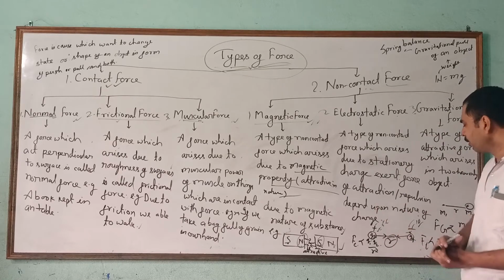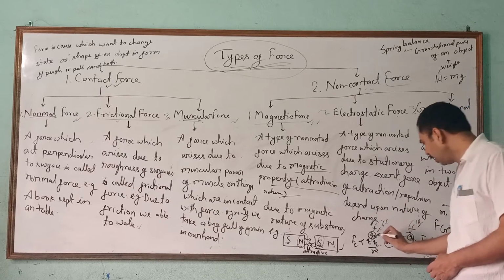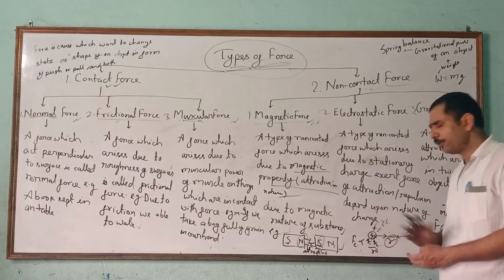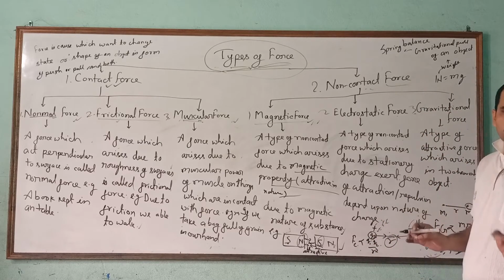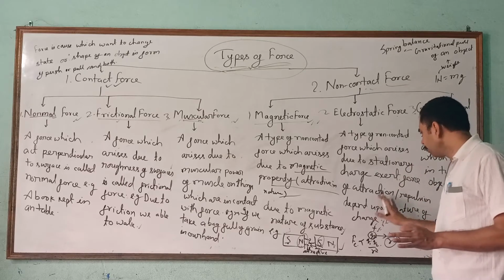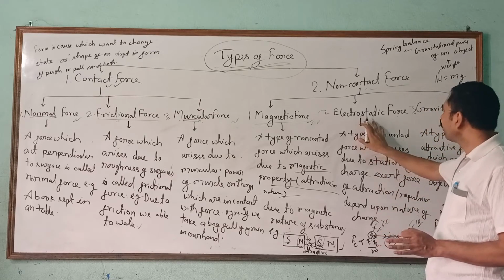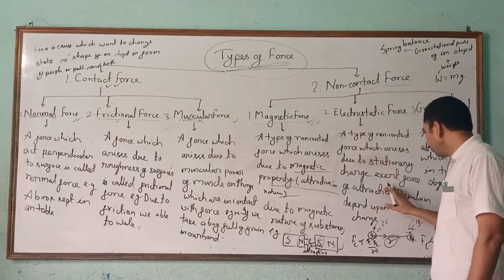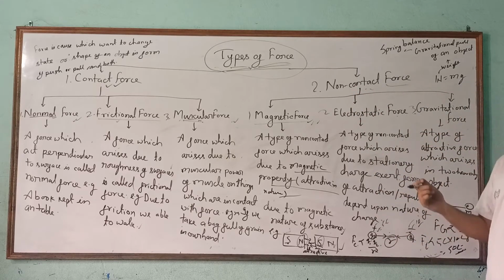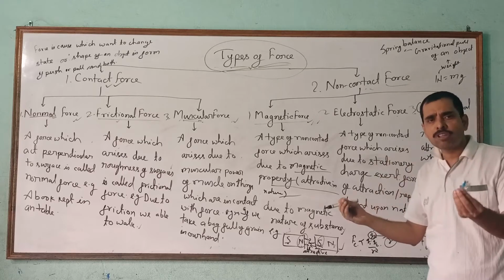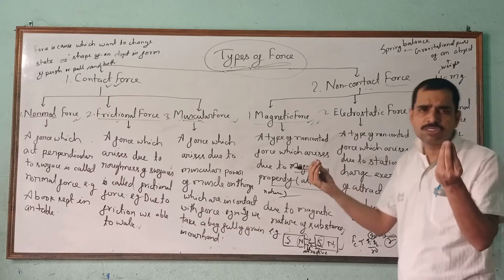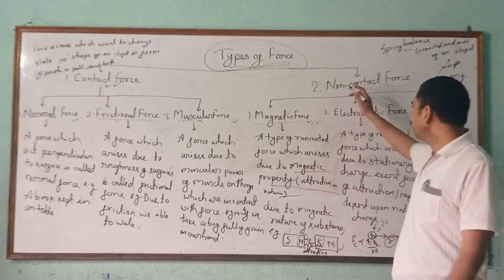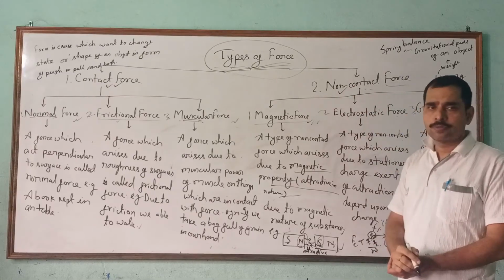That is the magnitude of the force. So if the charges are given, we can calculate the magnitude of the electrostatic force. For your knowledge, electrostatic force arises due to the different nature of charges which are at rest, separated at a particular distance. Both exert a force on each other, and such a force is a type of non-contact force.